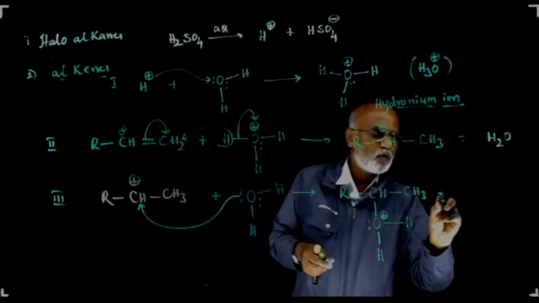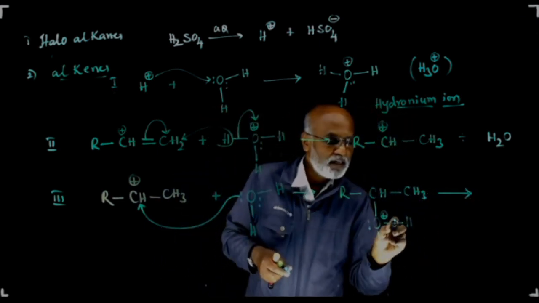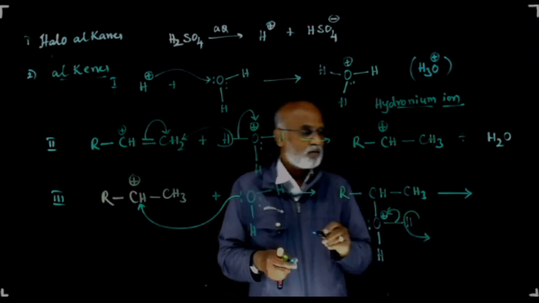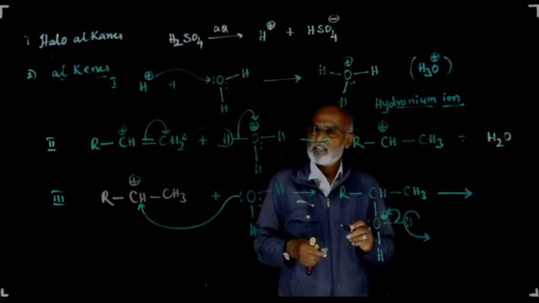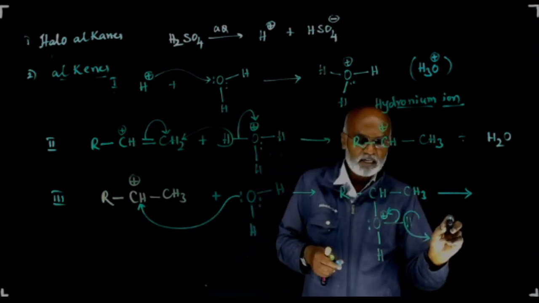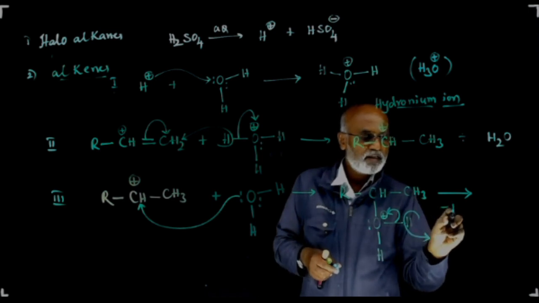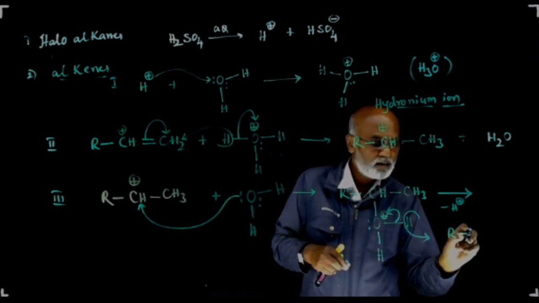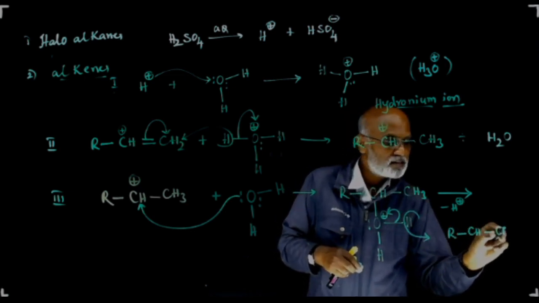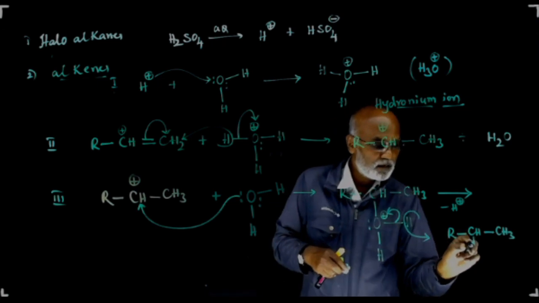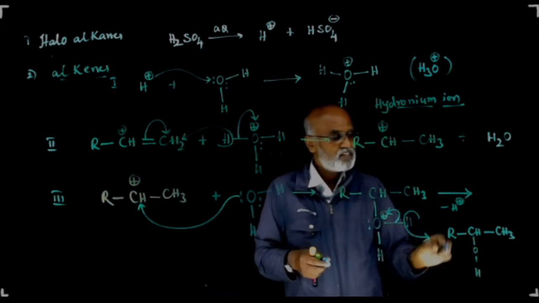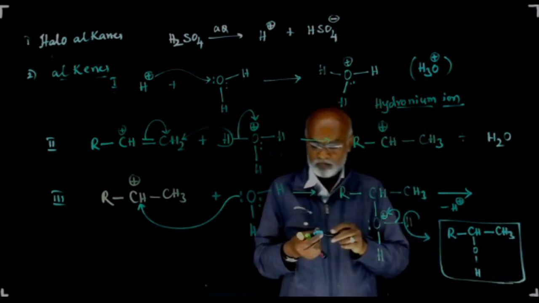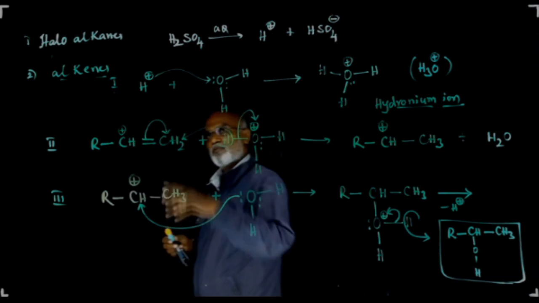This molecule undergoes deprotonation like this by shifting of the electron. This proton gets released, and you will get the product as follows. This is minus H plus. This is R, this is CH, and this is CH3, and this becomes OH. This is how you will get the alcohol as a product, where the reaction occurs in the following three steps.